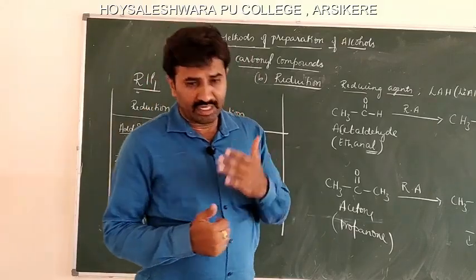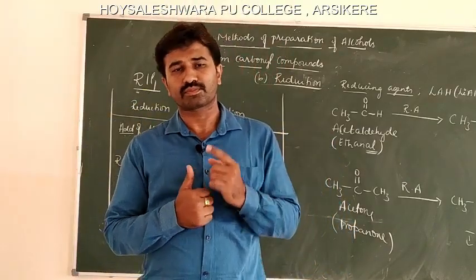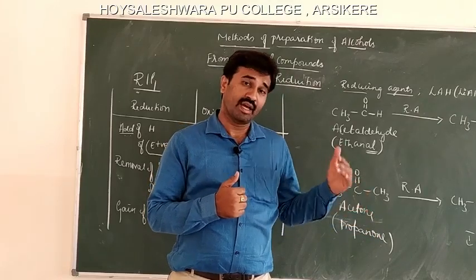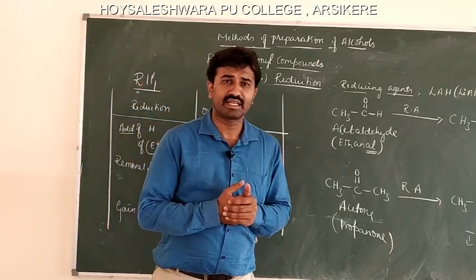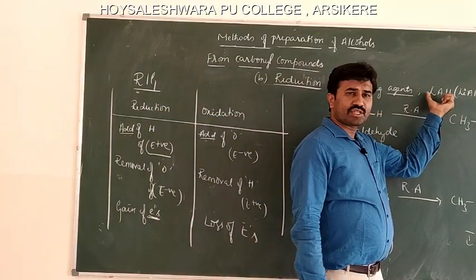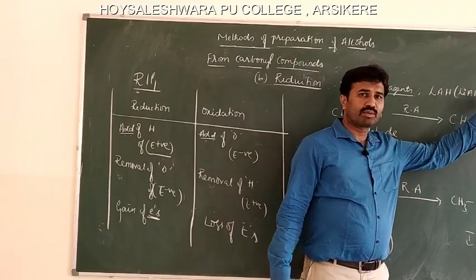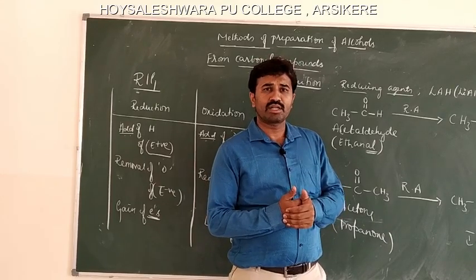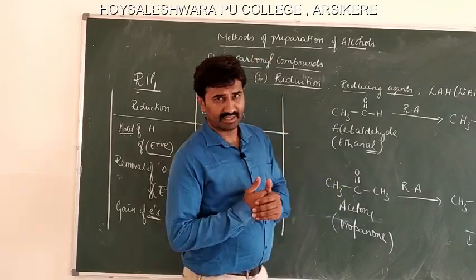Let us see the reducing agents we studied in first PU. The first one is hydrogen gas passed over any substrate in presence of platinum, palladium, Raney nickel or any metal catalyst, that is catalytic hydrogenation. So, the reducing agents may be LAH, that is lithium aluminum hydride, or sodium borohydride, or sodium in ethanol, or hydrogen with palladium, platinum or Raney nickel as a catalyst.